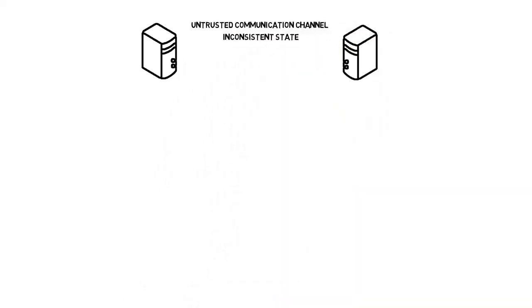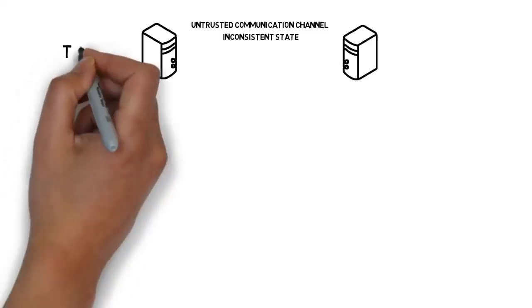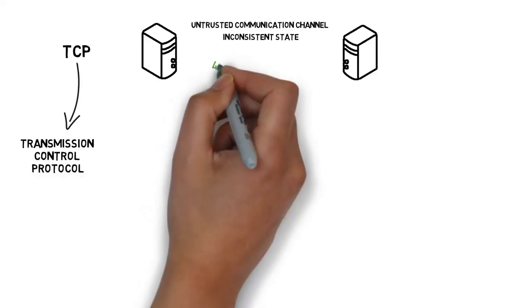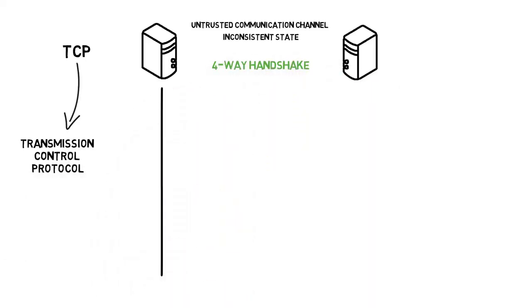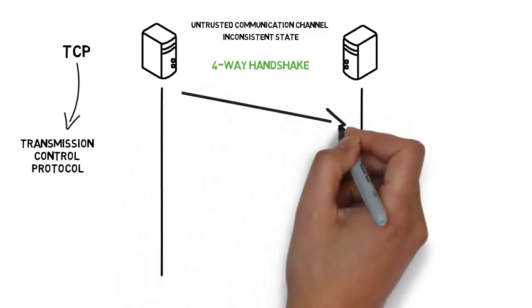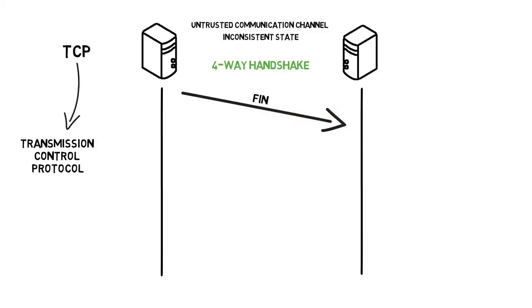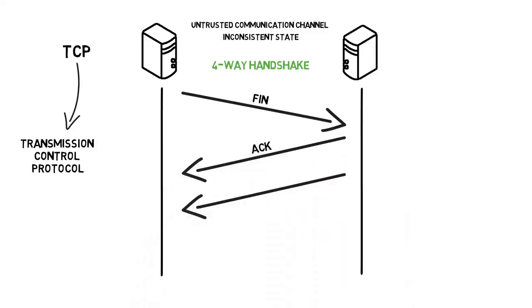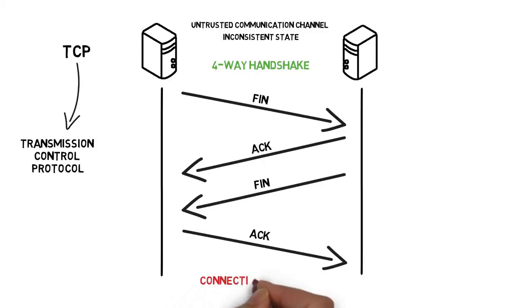A very common example that always comes up when talking about the two generals problem is the transmission control protocol. As we probably know, TCP uses a mechanism called four-way handshake to terminate the connection. In this mechanism, a system that wants to terminate a connection sends a FIN message. The system on the other side of the communication channel replies with an ACK and sends its own FIN message, which is followed by another ACK from the system which initialized termination. When all of those messages are received correctly, both sides know that the connection is terminated.